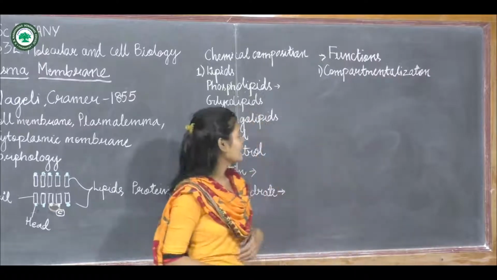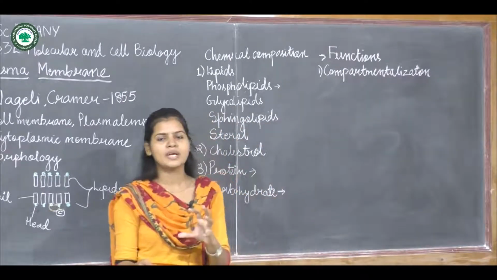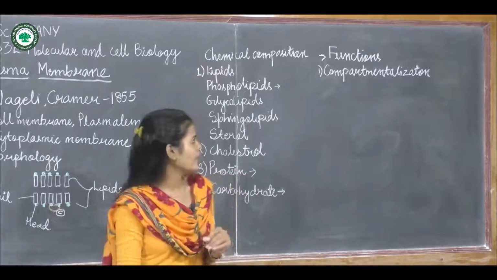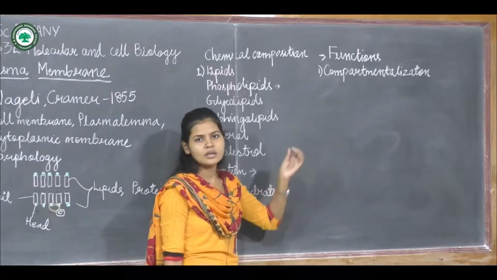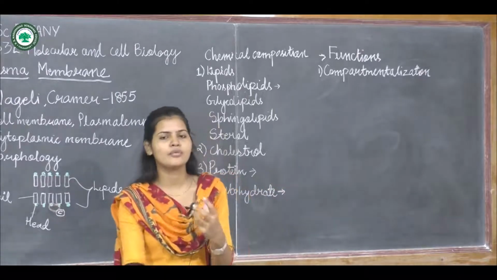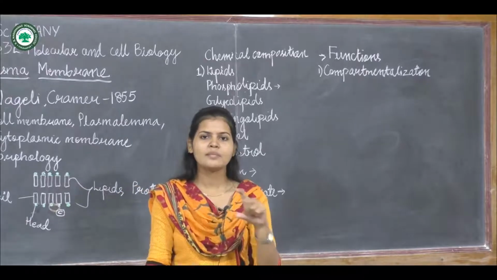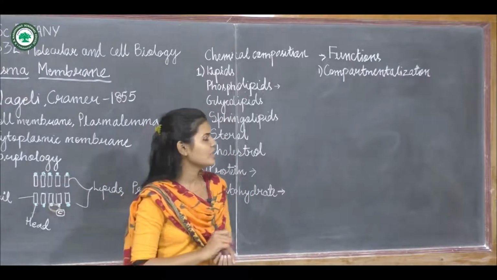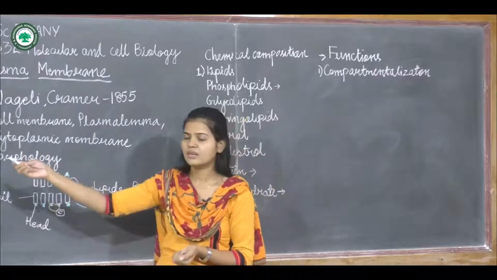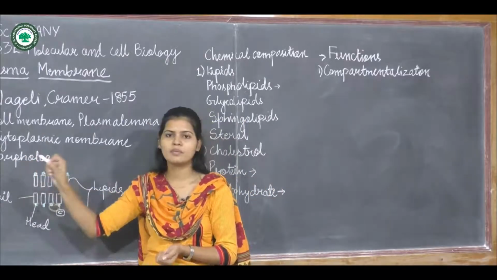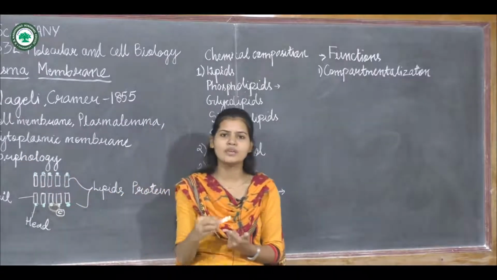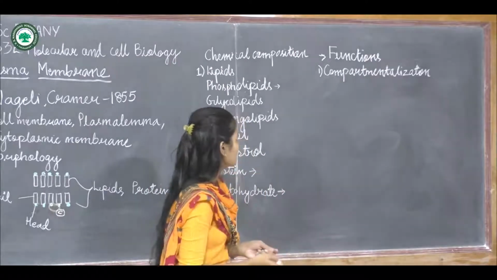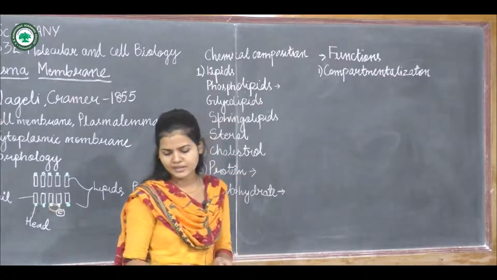Means what? They are forming a particular compartment for that cell. The plasma membrane is providing space for the different cell organelles. Within the cell, within the plasma membrane, there is a presence of different cell organelles. So the first role is compartmentalization.